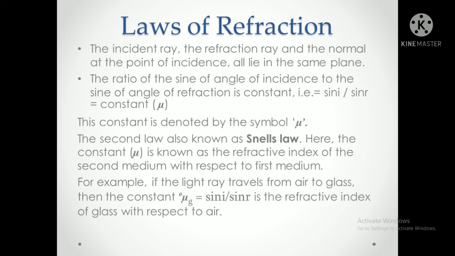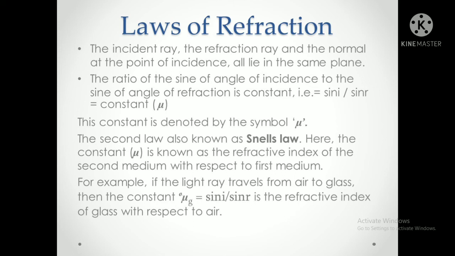Now what is the second law? The ratio of the sine of the angle of incidence, sine i, to the sine of the angle of refraction, sine r, is constant, and that constant is nothing but mu. It is said mu, like a U shape, a Greek letter. This second law is also known as Snell's law. Snell was a physicist, and he gave this second law.